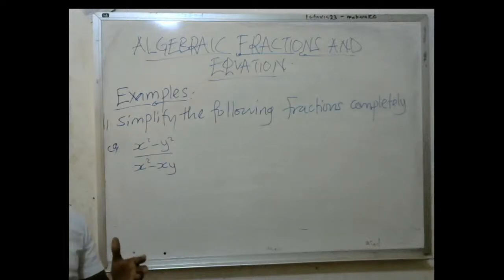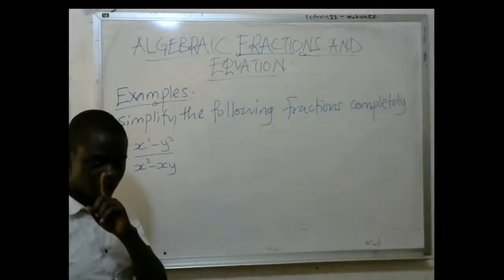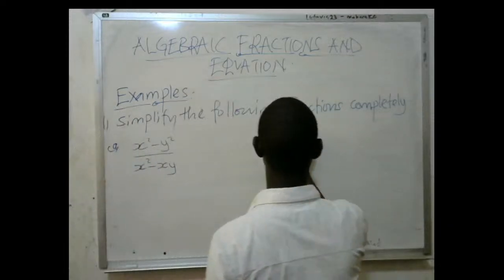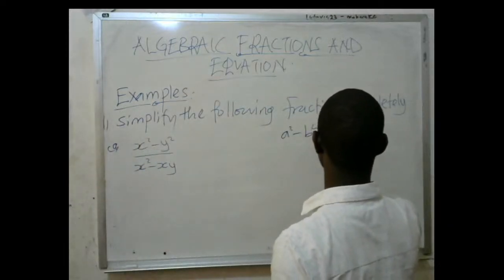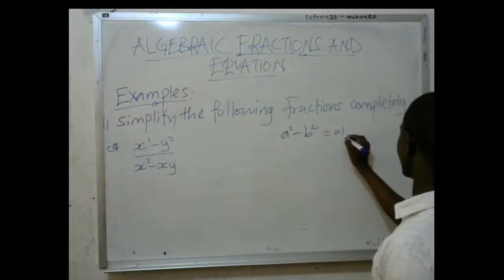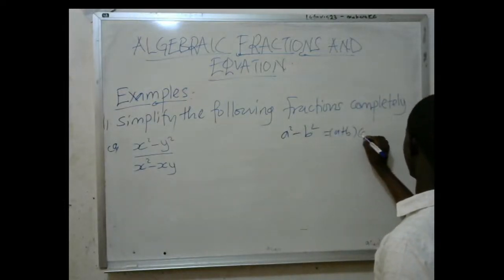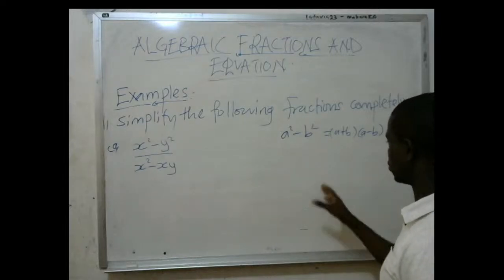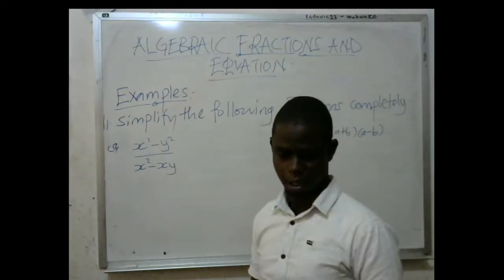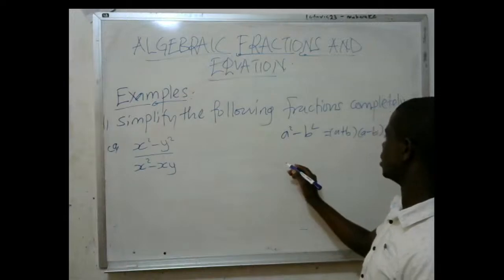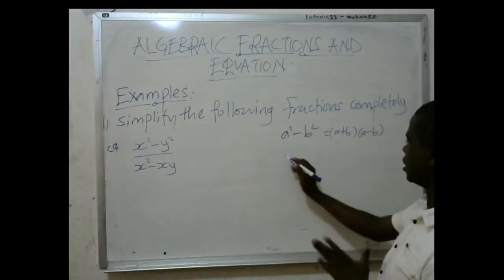Now, in that topic, we had to look at the difference of two squares. When you look at the upper bit of it, remember we said for the difference of two squares that if you have a squared minus b squared, it will eventually give you a plus b, a minus b. This is what we call the difference of two squares. Don't you tell me that you also have the addition of two squares. No, it is called the difference of two squares.